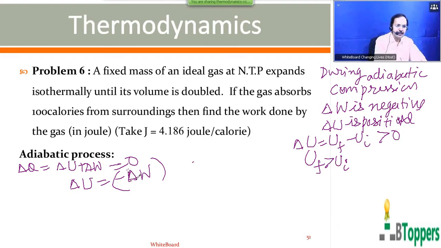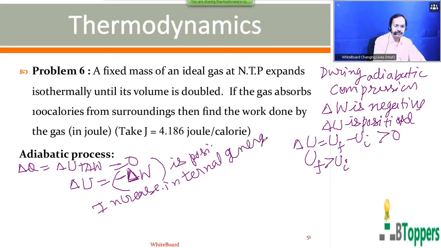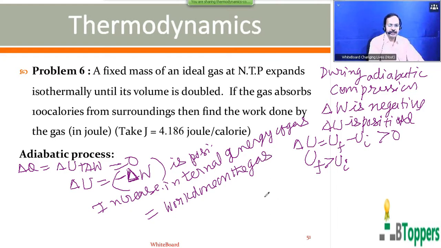Delta W is the work done by the gas. So minus delta W gives you the work done on the gas. Delta W is negative, so minus delta W is positive. That means in the adiabatic compression, the internal energy of the gas increases, and we can say that the increase in the internal energy of the gas is equal to the work done on the gas. That means work done on the gas will add to the internal energy.